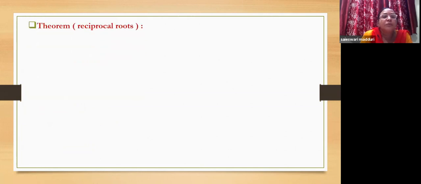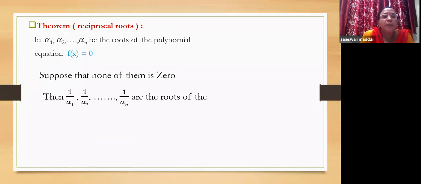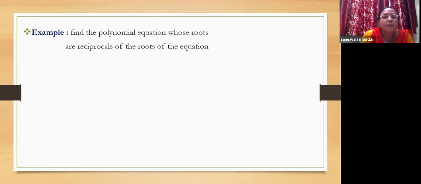So here, let's go with the reciprocal roots. Now, what is happening with the reciprocal roots? Reciprocal means you're going to take the roots as 1 by alpha 1, 1 by alpha 2, 1 by alpha 3, so on, 1 by alpha n. Then how does the equation change? So let alpha 1, alpha 2, alpha n be the roots of the polynomial equation f of x equal to 0. Suppose that none of them is 0, then 1 by alpha 1, 1 by alpha 2, so on, 1 by alpha n are the roots of the equation x power n f of 1 by x equal to 0. Now let us look into an example here.